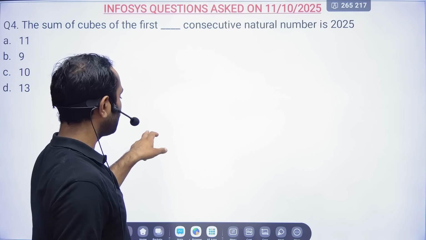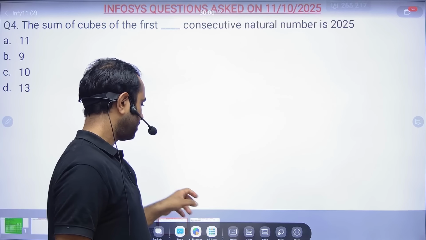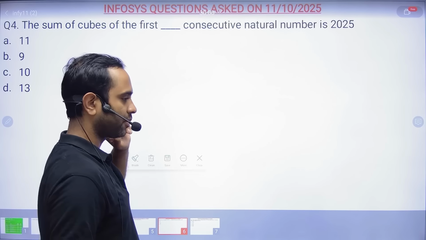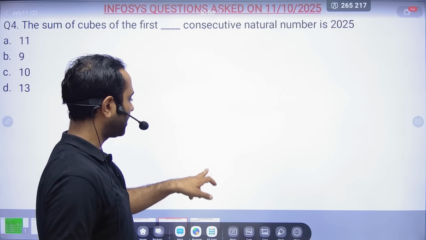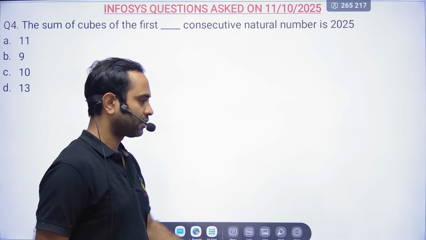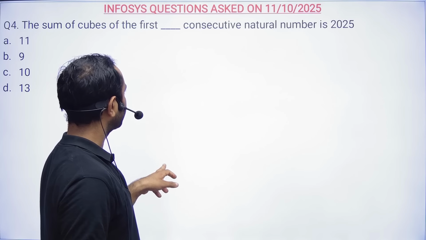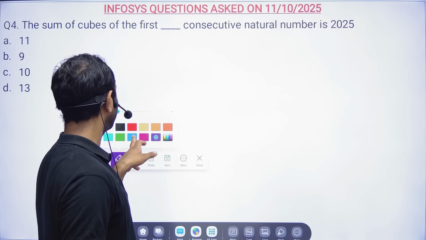So, the sum of cubes. This is an interesting question. Let's see: the sum of cubes of the first how many consecutive natural numbers is 2025?